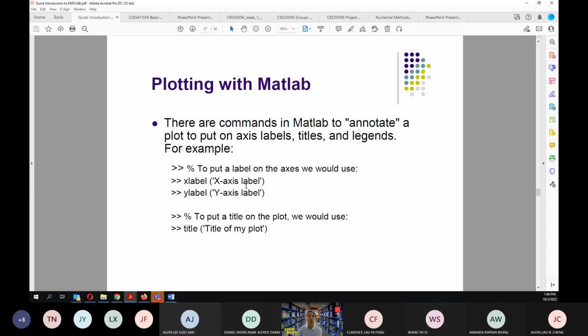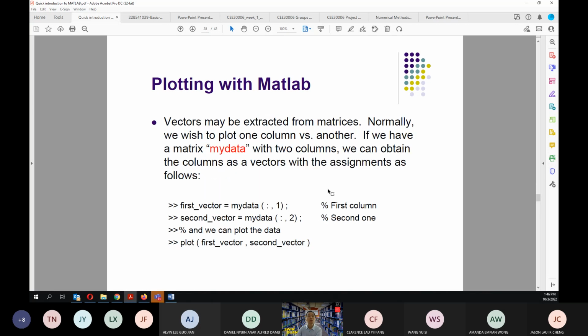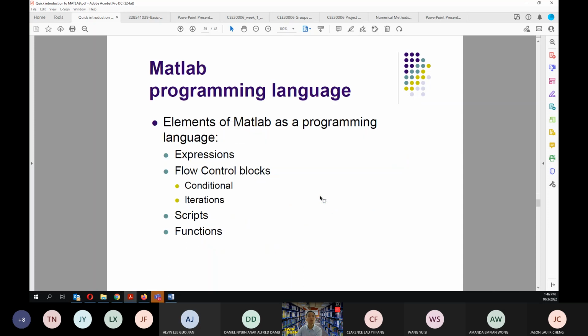Now you can also annotate. So you can label the x label, the y label, and the title is also possible to put in. And then you are also able to extract a vector from the matrices. This one is basically covering the programming language. The good thing about MATLAB is that you can incorporate programming into it. That's why you are able to do your Project 1 in process control using MATLAB.